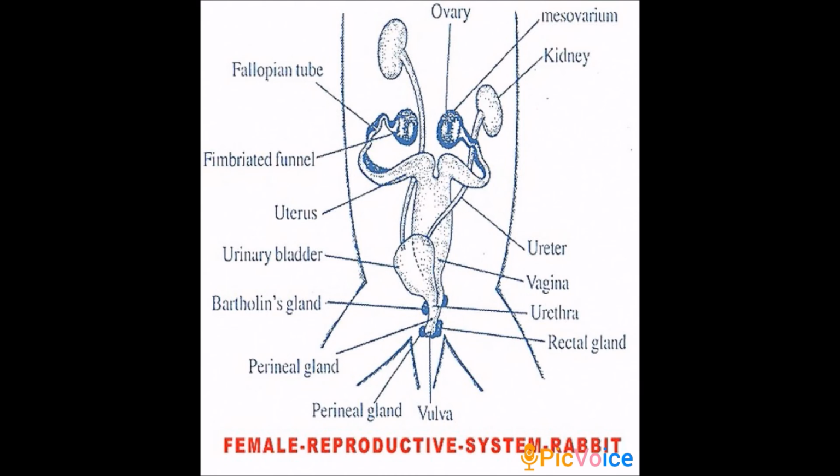Then the uterus is joined together to form the vagina. Then the common tube is formed by the urinary bladder and vagina. So therefore it is called the urinogenital canal or vestibule. It runs backwards and opens to the exterior by a slit-like aperture called the vulva.